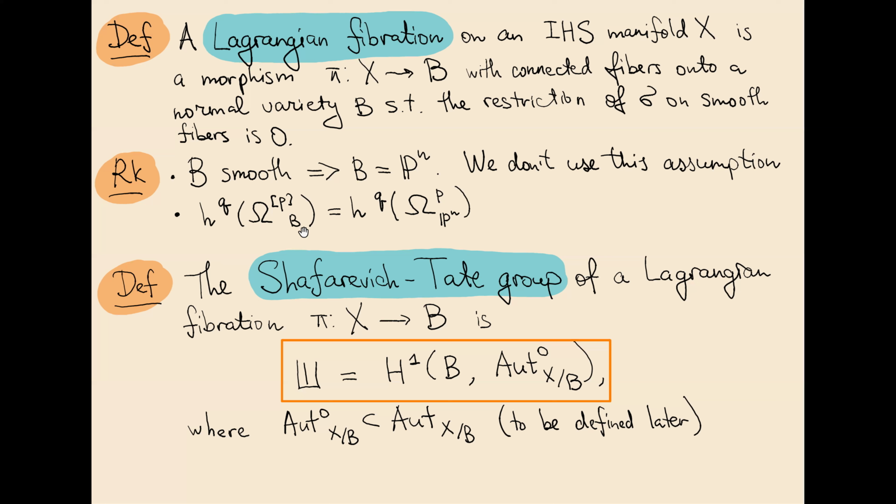So let me now introduce the main character of my talk. This is the Shafarevich-Tate group. I define it for a Lagrangian fibration, but it can be defined in a more general context, and I'll comment a little bit on it later. For a Lagrangian fibration, I define it as the first cohomology group of the sheaf Aut^0 of X over B. It's a subsheaf of the sheaf of relative automorphisms of X over B, and you can think of it as the connected component of unity of this sheaf. I'll define it more precisely later.